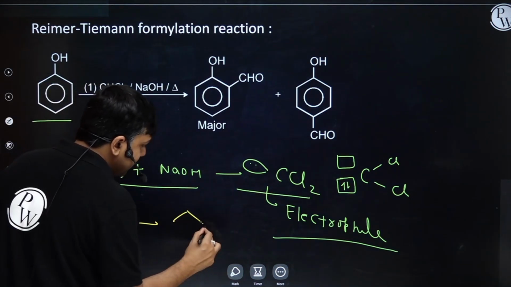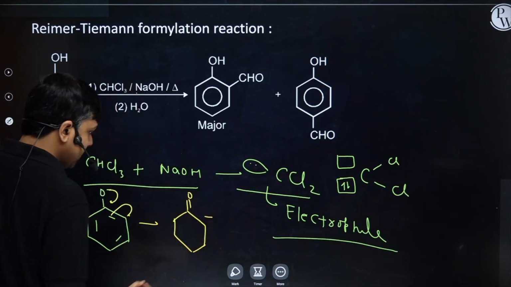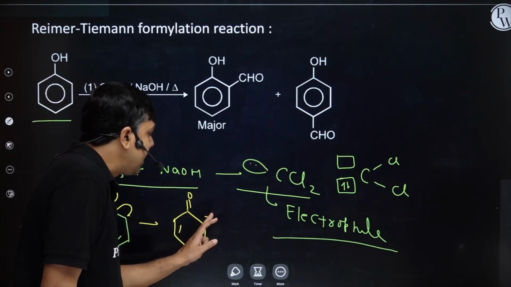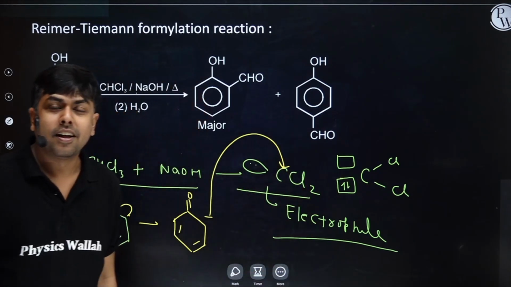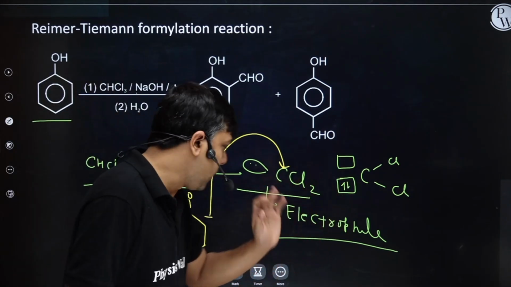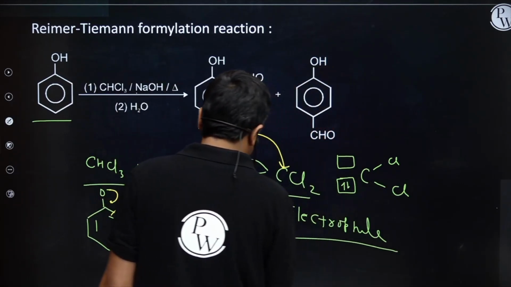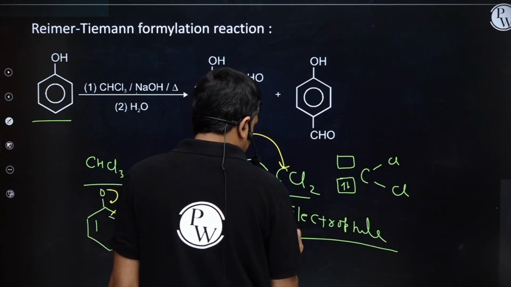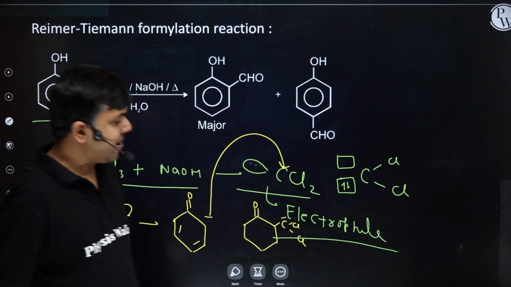Can I write it like this, student? Doubly bonded O negative, and like this. And now can I say this electron rich species will attack the electron deficient species? Right? Why is it electron deficient? It is a 6 electron species. Octet incomplete. Now I will have the formation of Ph, doubly bonded O, C, Cl, Cl negative, right?